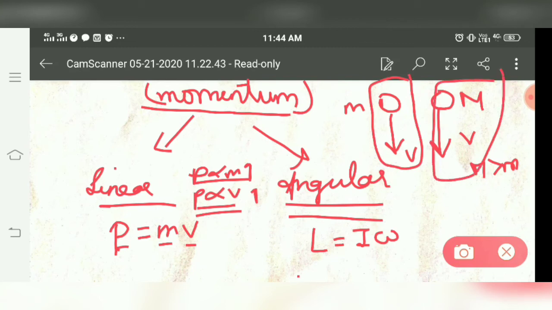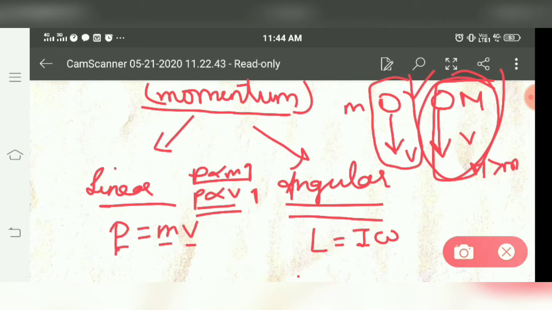No. It means the momentum of this truck is more as compared to the bicycle. So it's quite difficult to stop a body with large momentum, of high mass or of more velocity. So a body with more momentum is quite difficult to stop, either in a straight line or in a circular path.